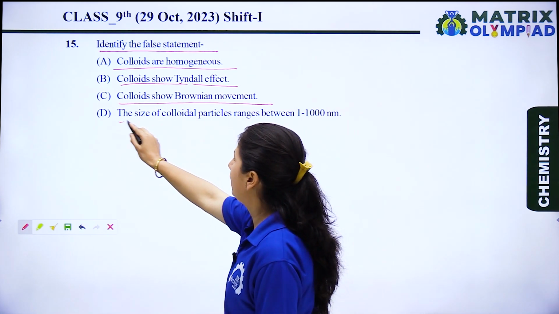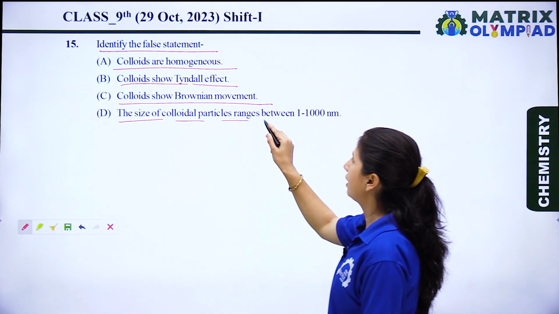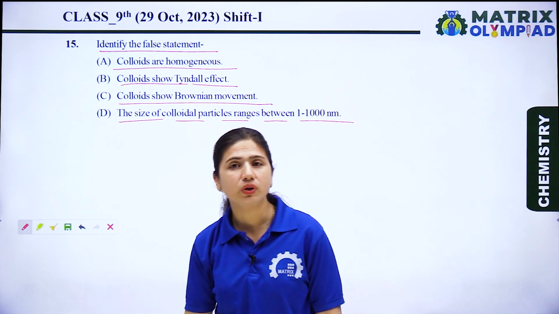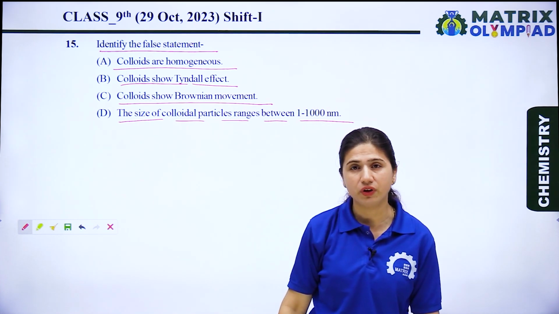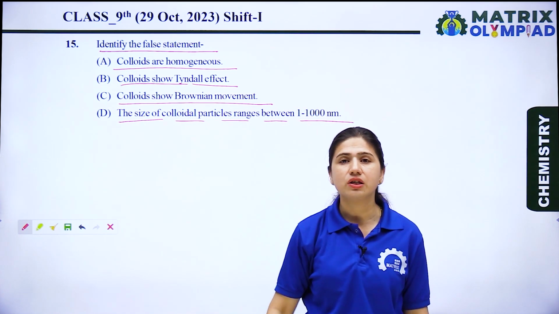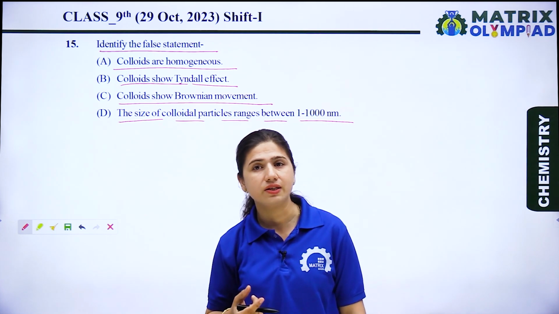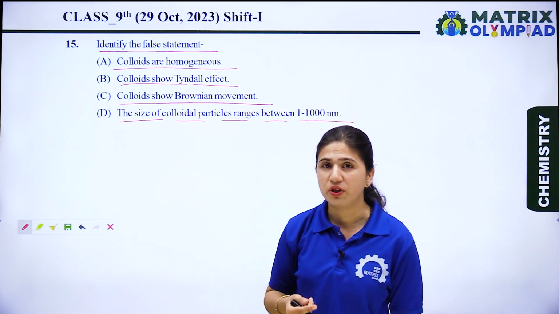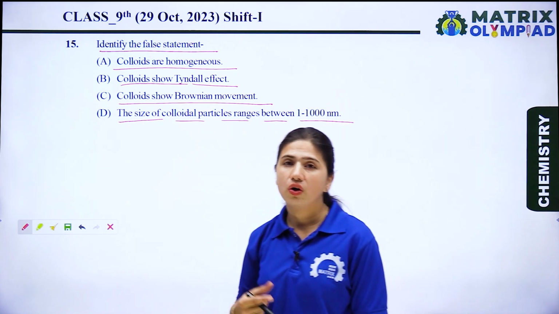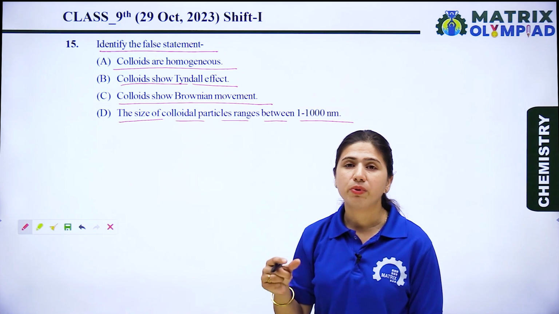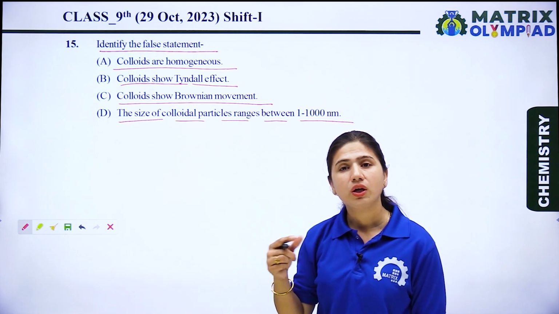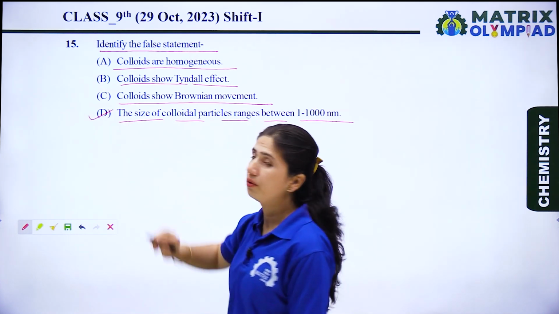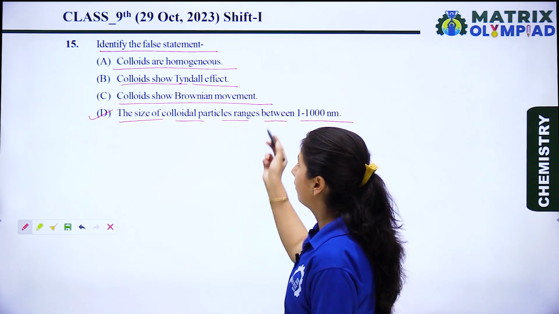And option D is the size of colloidal particles ranges between 1 to 1000 nm. We know that there are three types of solutions. First is true solution, second is colloidal solution, and third is suspension. The size of colloidal particles is in the range of 1 to 1000 nanometer. So option D is a right statement.